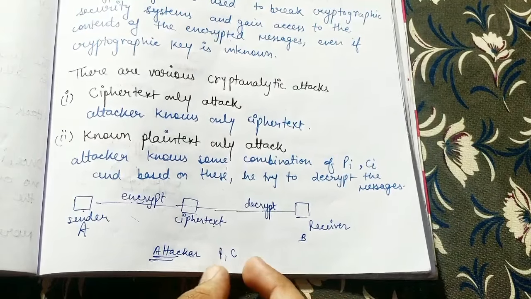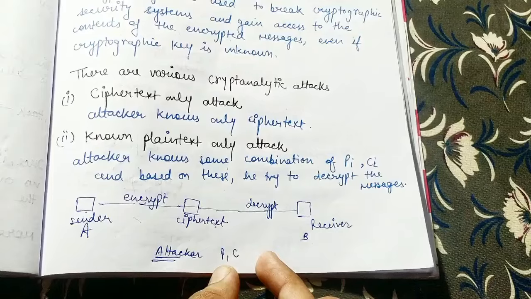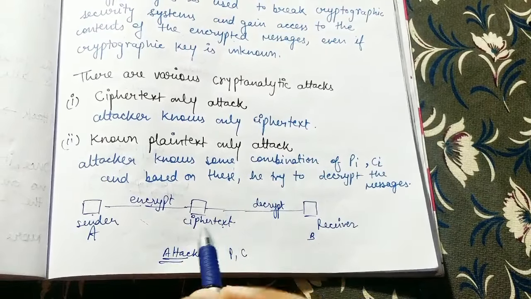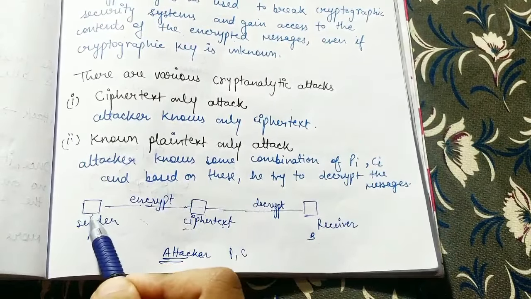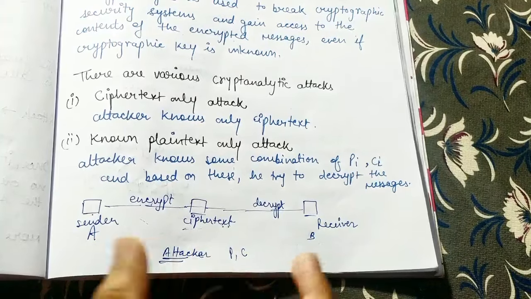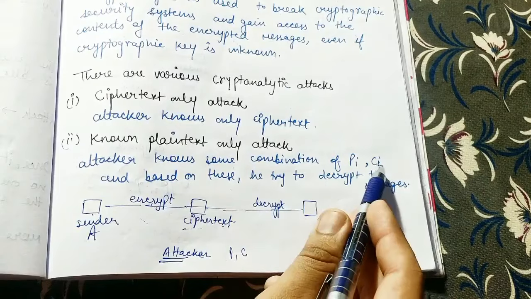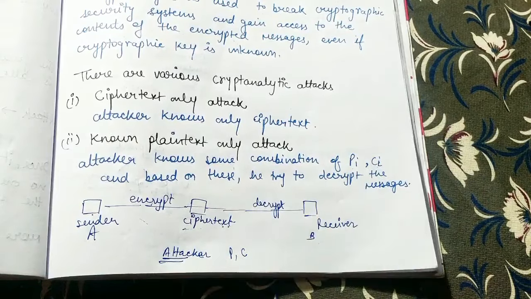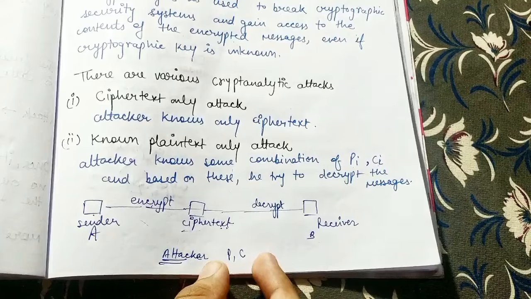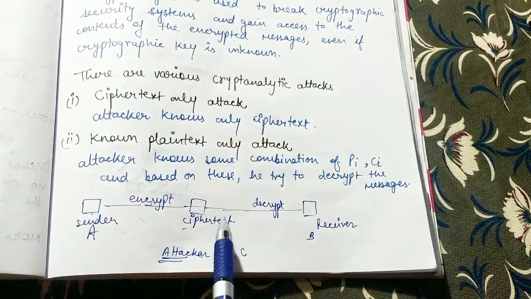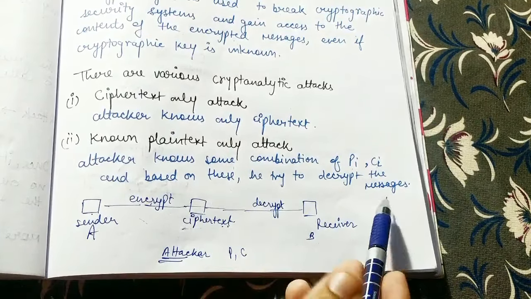So he will use these pairs of plaintext and ciphertext, and he will try to guess that this is the ciphertext and this is the corresponding plaintext. So he will try to guess the plaintext in this scenario. So, known plaintext attack: the attacker knows some combinations of PC, that is plaintext and ciphertext, as I told you right now, and using these pairs he will try to decrypt the messages, right?